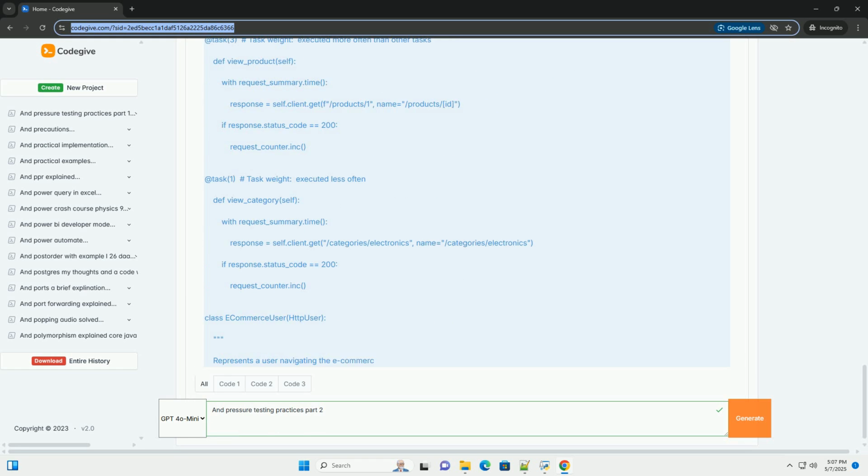self.client: an instance of Locust's HTTP client, used to make requests to your application. self.client.get and self.client.post: methods for making GET and POST requests, respectively. The name parameter provides a descriptive name for the request, which is used in Locust's reports. between(1, 3) specifies a random wait time between 1 and 3 seconds. This simulates more realistic user behavior.